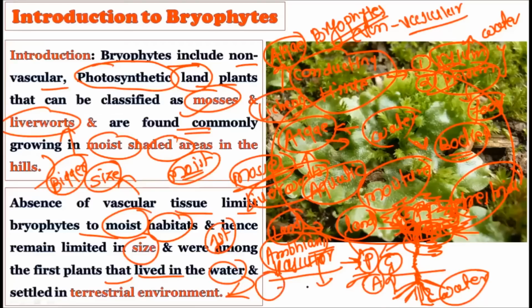Bryophytes can live inside the water as well as on the terrestrial habitat. In the aquatic habitat, they use the water for fertilization, and the terrestrial life to complete the rest of the life cycle. So the plants which can grow inside the water as well as on land are called the amphibians of the plant kingdom, and these are the first plants to come out of the water and live on the land. That makes these bryophytes a very special kind of plants.